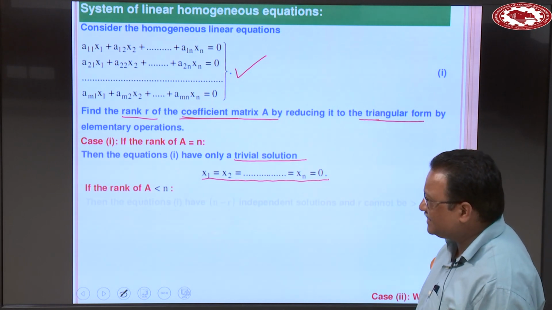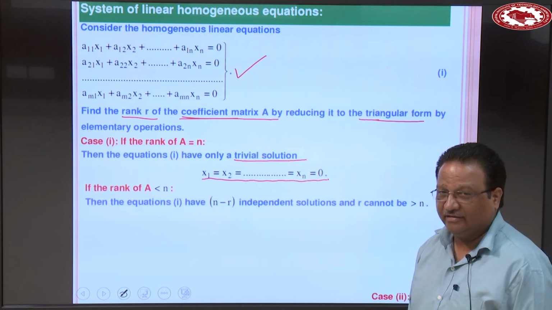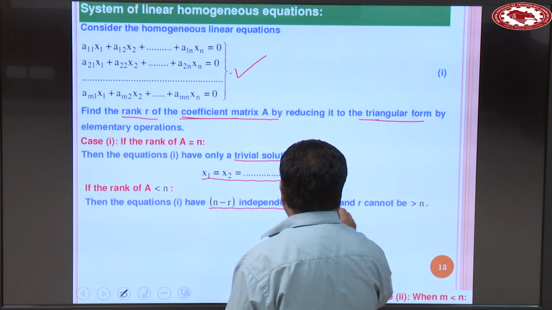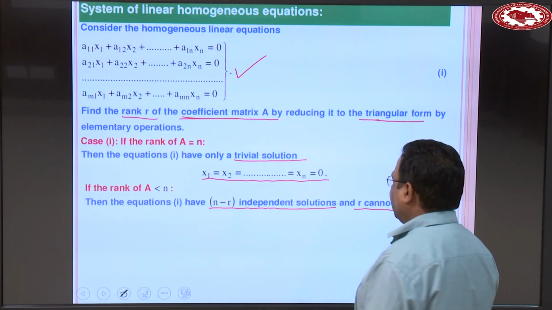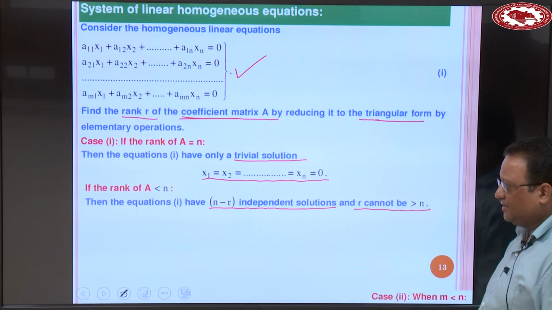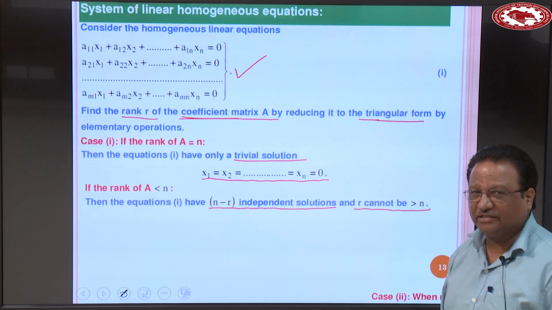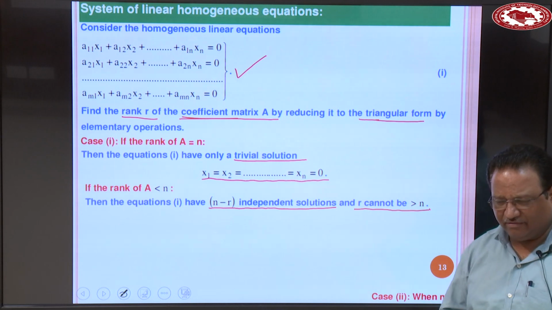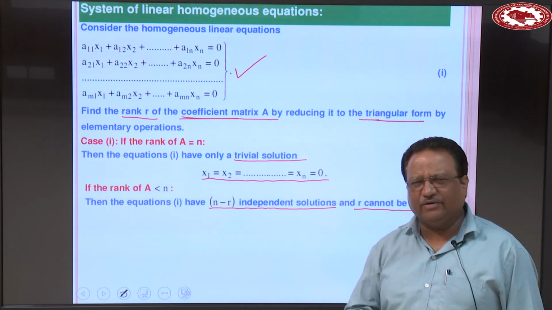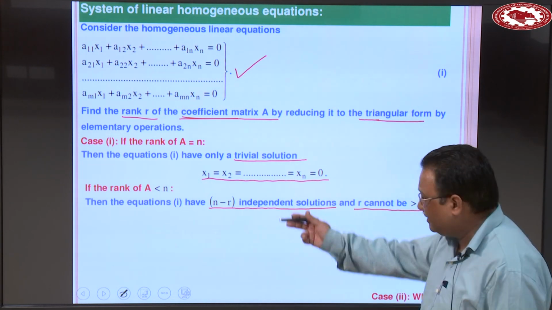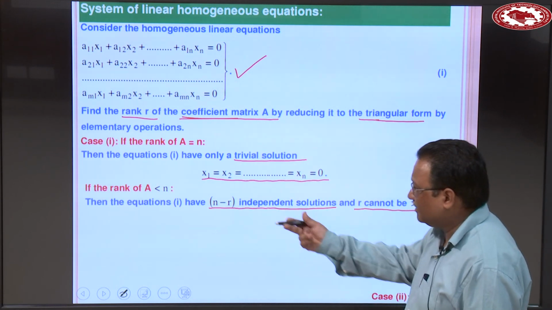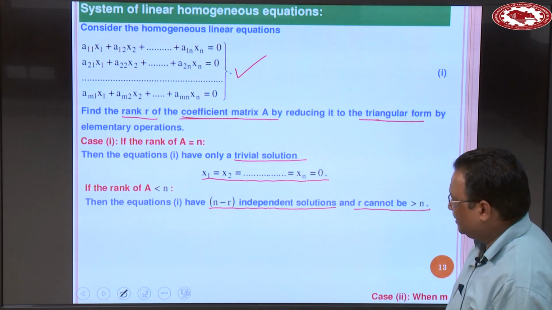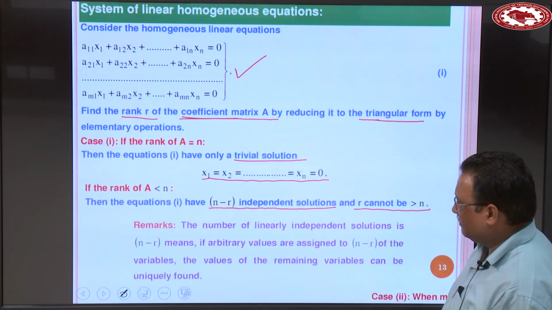Case 2: when rank of A is less than n, the equations 1 have n minus r independent solutions, and r cannot be greater than n. So n minus r independent solutions, because n minus r unknowns you can choose arbitrarily. Even when you choose one unknown arbitrarily, you will get an infinite number of solutions.